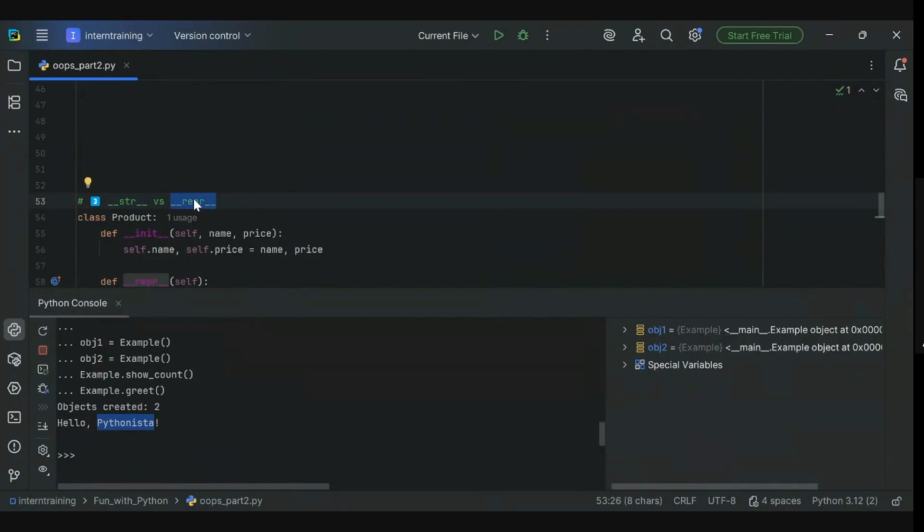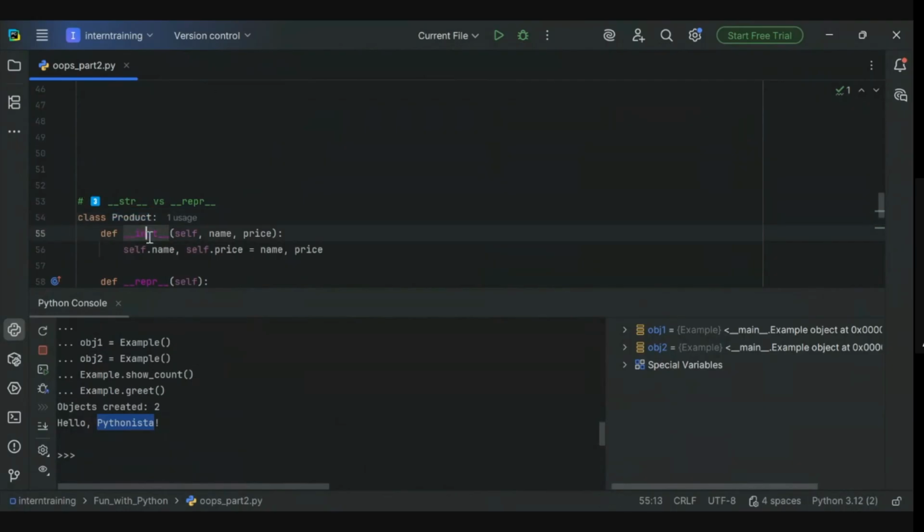Okay, so here we have two dunders. One is STR and another one is REPR. First, what STR does is basically the definition of print. It is used to print. And the second one: let's suppose we have lists or dictionaries or these kinds of things. To represent or print all the values or contents inside a list, we use this REPR dunder.